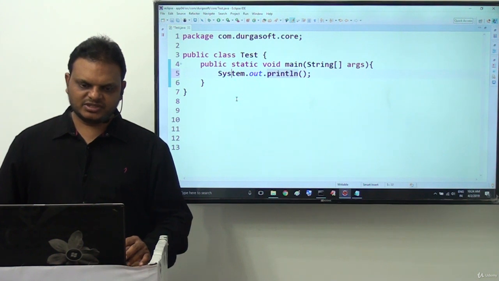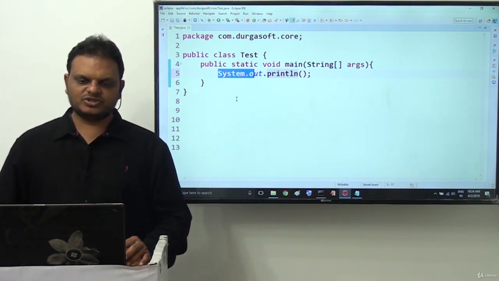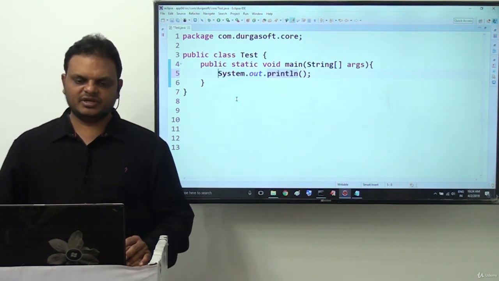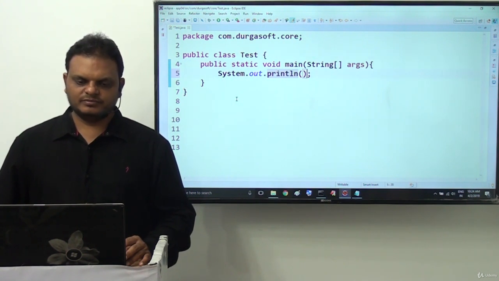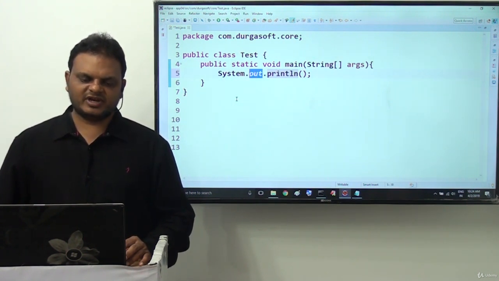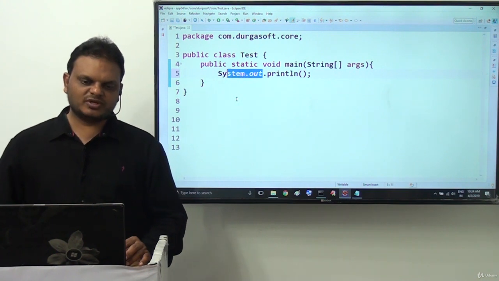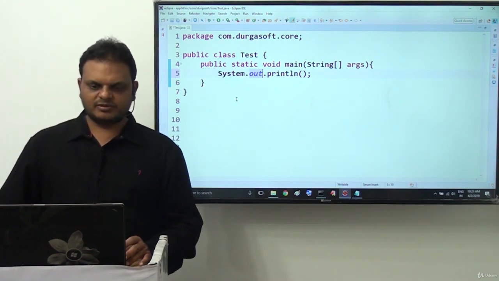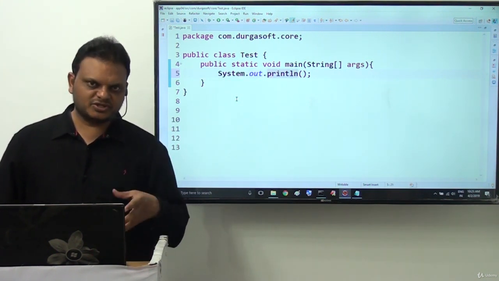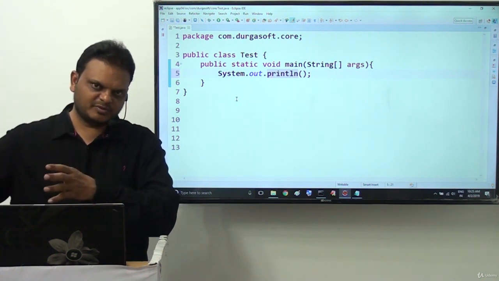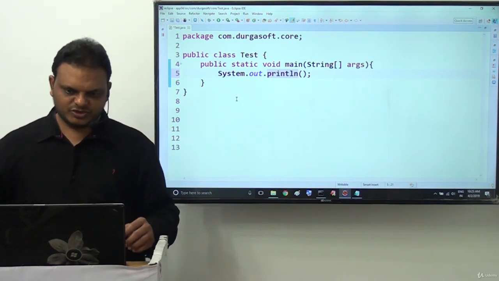Observe this clearly, System.out, here we are using System.out.println. Out is a variable, a public static final variable. That's why it is called by using which one? The class name System. So out is a variable. Of course it represents a PrintStream. That PrintStream is connected with which one? The command prompt, where the data is going to be displayed.